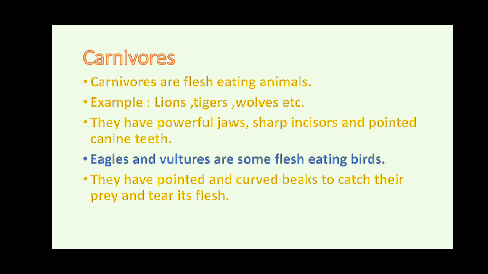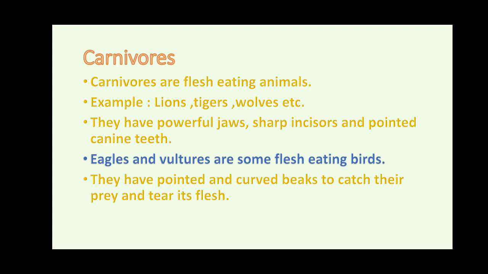Now remember, herbivores are plant eating animals. Carnivores are flesh eating animals. In herbivores, front teeth are well developed, and in carnivores, front teeth and also canine teeth are well developed. Why? Because they hold with the incisors and tear with the canine teeth.